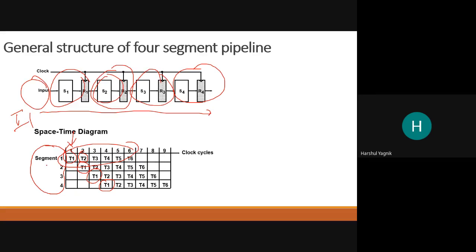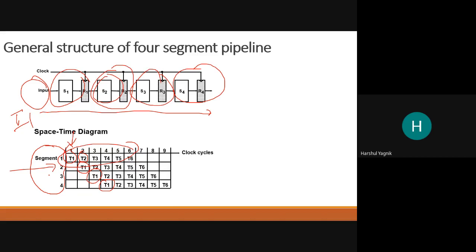But second segment, how much time will it require to complete the 6 tasks? 7. Because it cannot directly perform tasks. It has to wait for the input which is available in register R1.